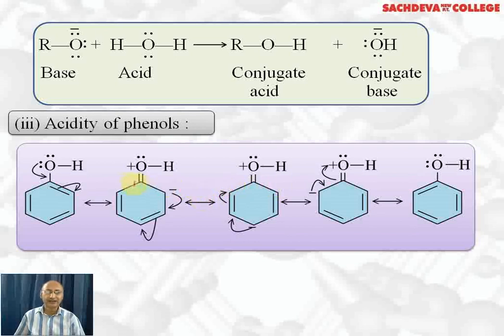Another point we can discuss is that nucleophilic substitution reactions will take place less readily due to double bond character between the C-O bond. Thirdly, electrophilic substitution reaction will take place at ortho and para positions because negative charge or electron density is maximum at ortho and para positions. These all questions can be answered on the basis of resonating structures.